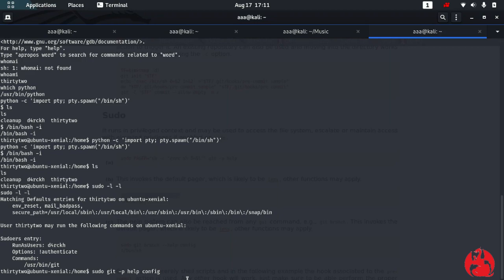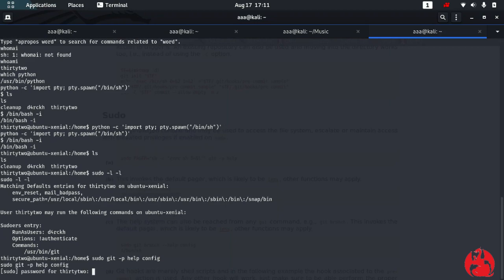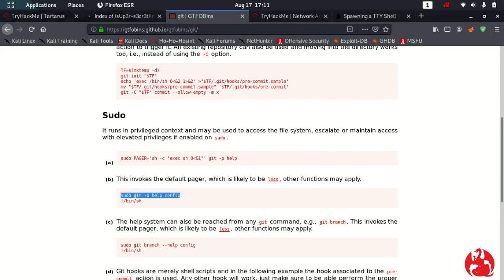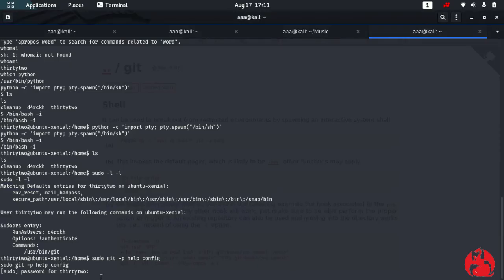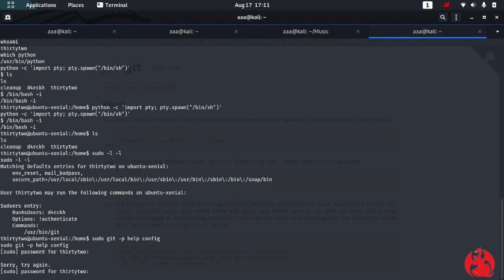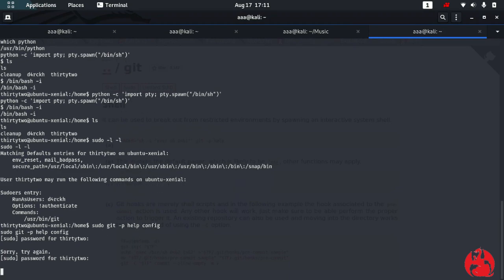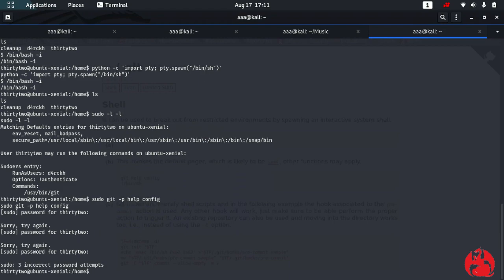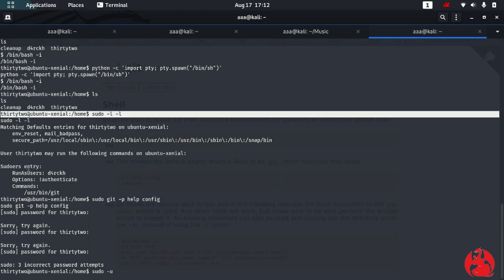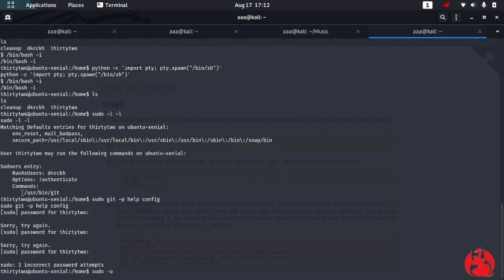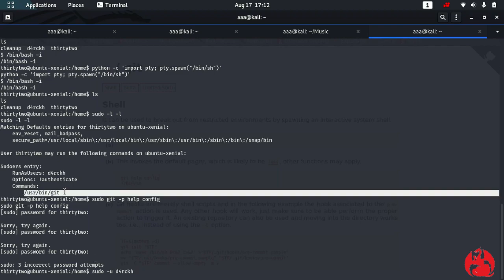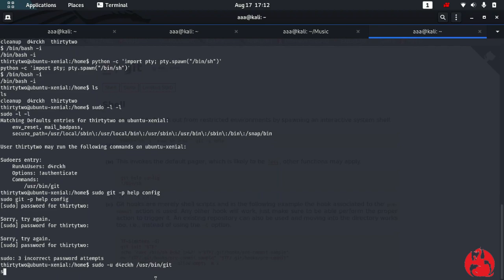Okay, so I'll type this. It will ask me for the password. Okay, fine. So the only reason it asks me for the password is because this will run as root, and remember we are not trying to run as root because we don't have privileges, but we have the privileges to run the command as the user Derek. You can see that I can run as user Derek this command, and only as Derek.